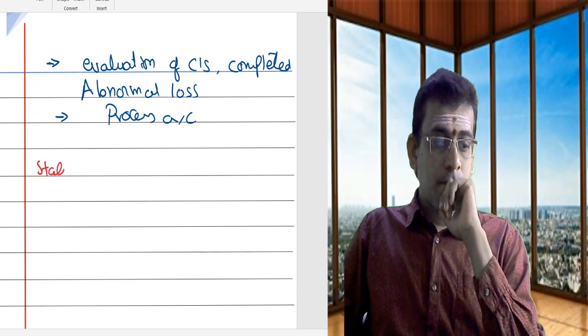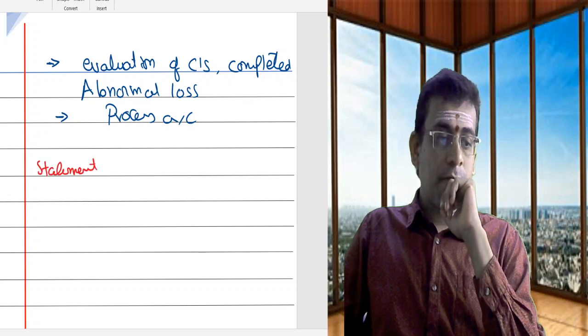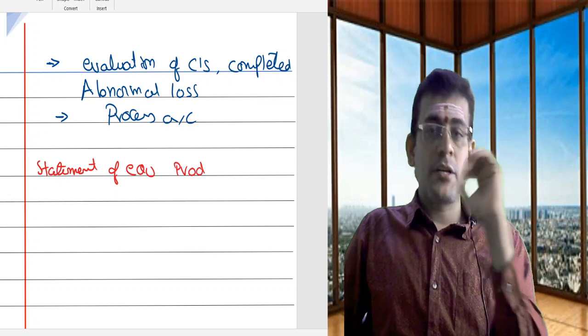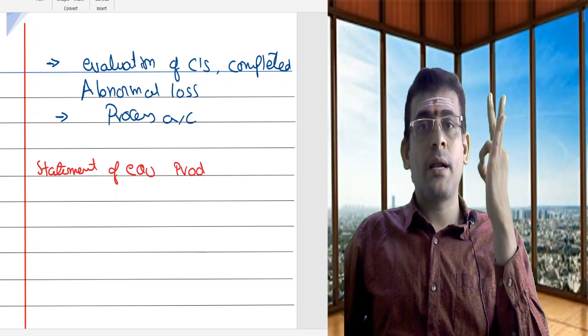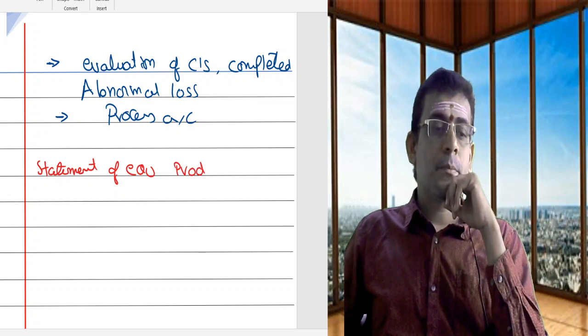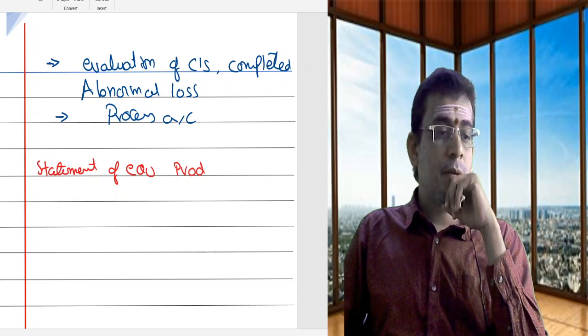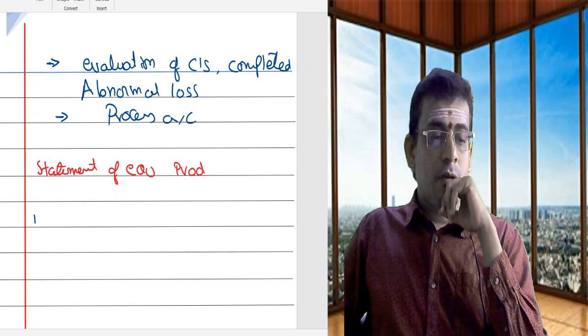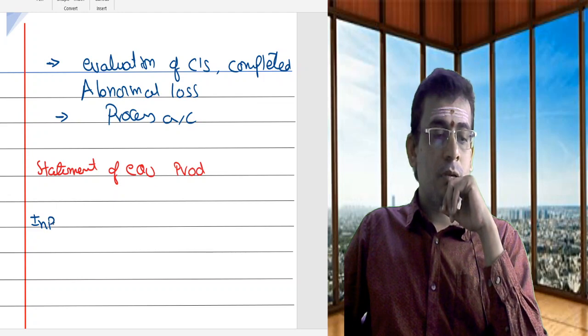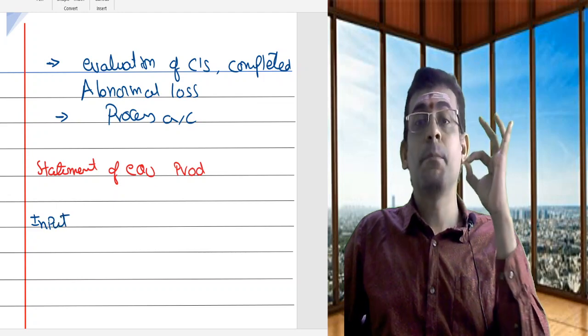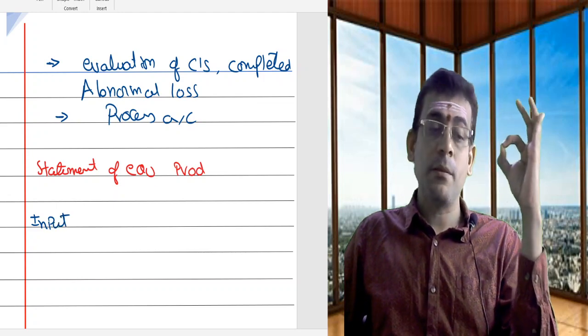Statement of equivalent production. That is the basic thing. Now, what should my proforma be here? My first column is going to be input.